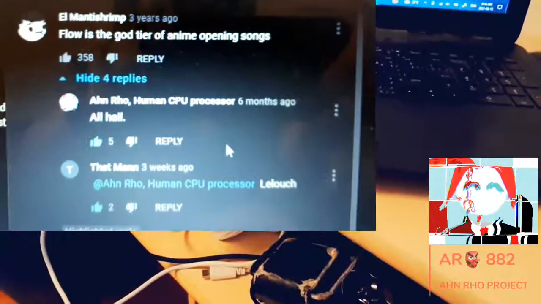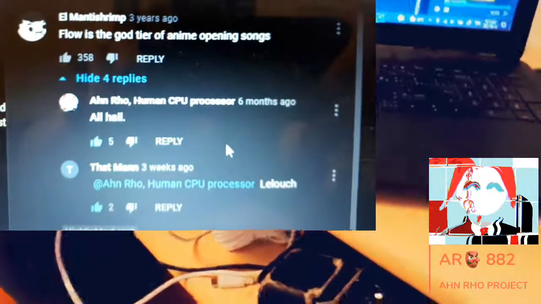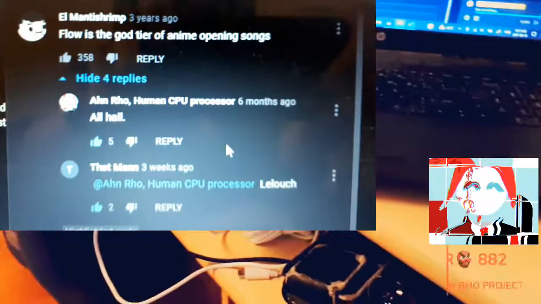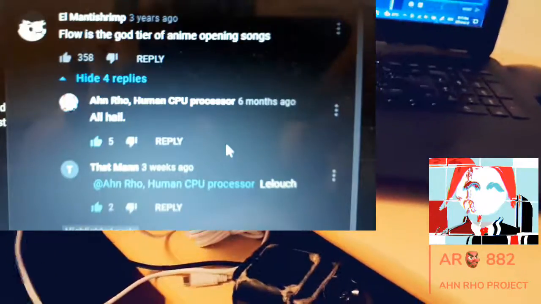Music flows, god tier openings. This was introduced, I remember, in grade 8. This is like a decade ago, in middle school and high school, and Eureka 7, classic. All hail, and that's where that comes from.